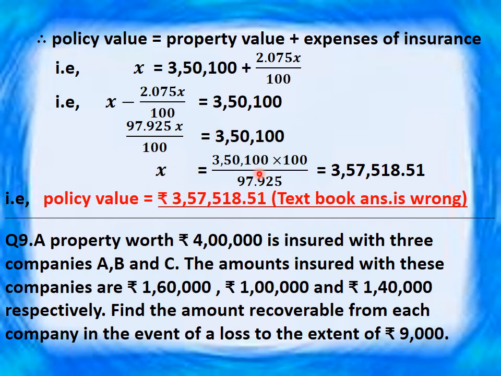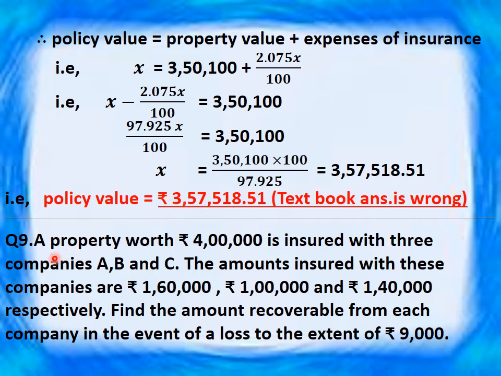So x is equal to 3,50,100 into 100 upon 97.925, which is equal to 3,57,518.51 rupees. So policy value is equal to rupees 3,57,518.51. The textbook answer is wrong. It is given as 3,60,000. So this is the actual policy value.